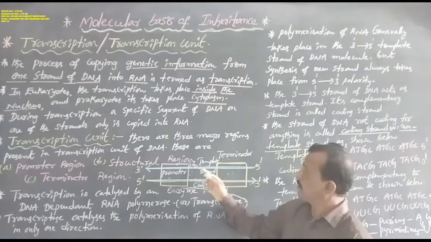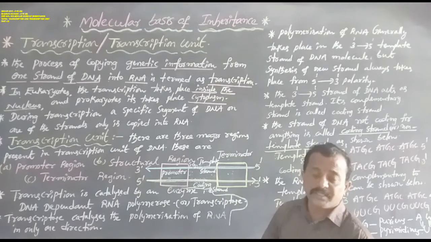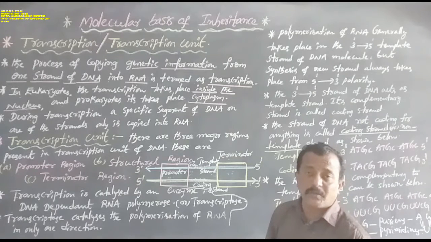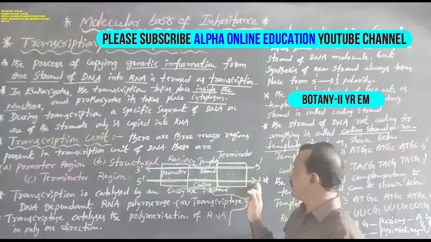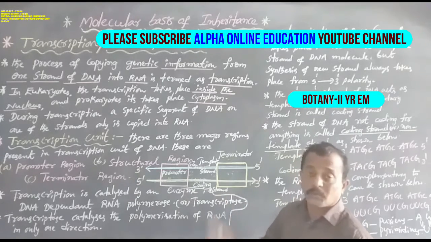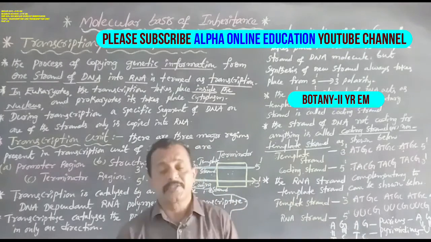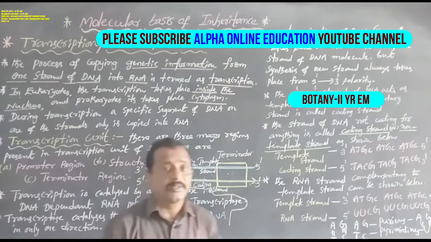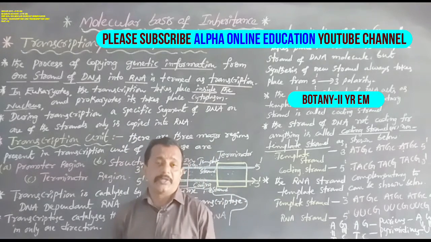The second one is the structural gene region, between the promoter region and the terminator region. This region is always responsible for the amino acids, including the codons or anticodons. And the terminator region is said to be towards the 3 prime, that is downstream, and is represented to the ending of the transcription. This is about the transcription and transcription unit.